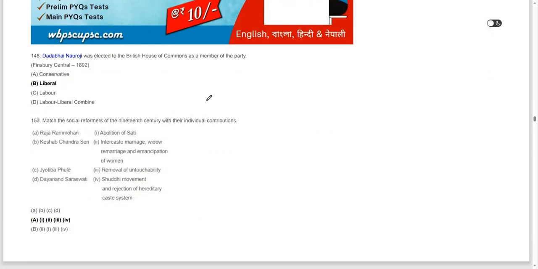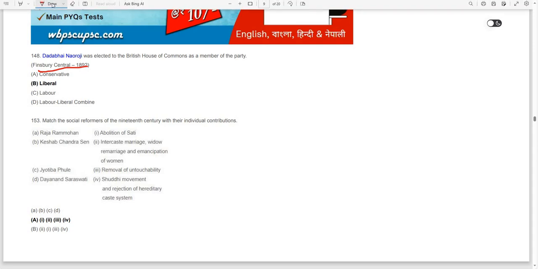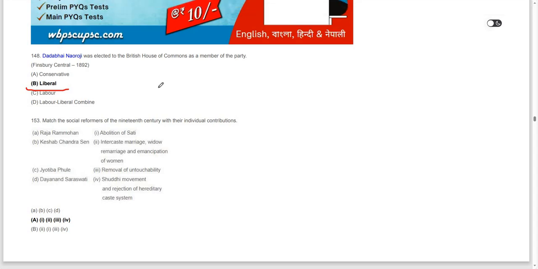Moving on to the next question. Dadabhai Naoroji was elected to the British House of Commons as a member of the Liberal Party, from Finsbury Central, in 1892.